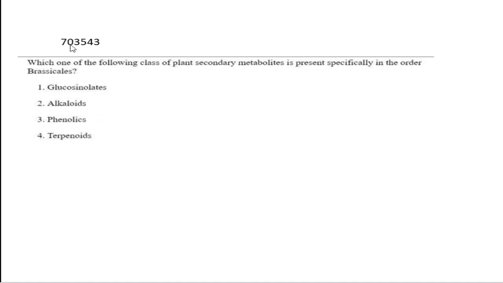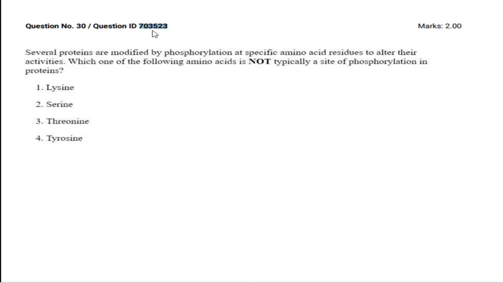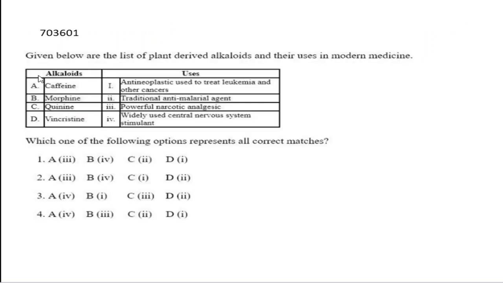Next, some students are challenged about this particular question, but according to me, it's a correct statement. So it is option number 1, that is glucosinolates. Next is 703523. Again, some students challenge this particular question, but we all know it is the easiest question asked in shift 2. The correct answer is lysine.